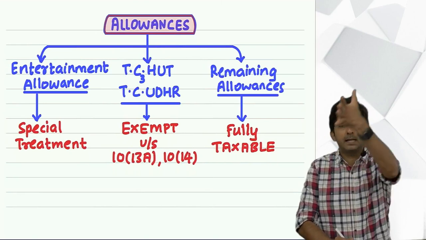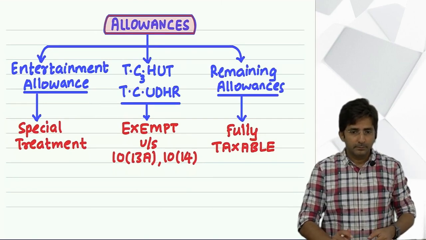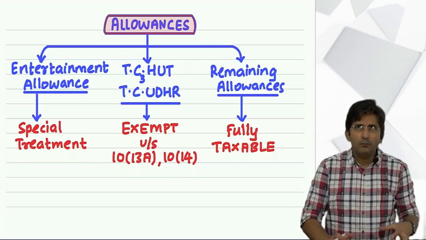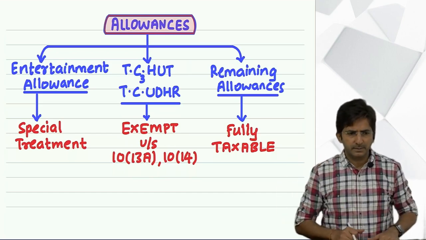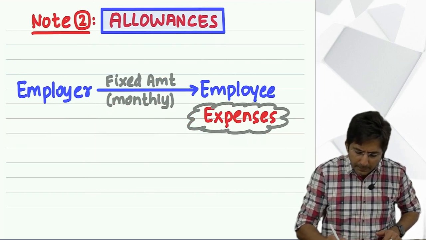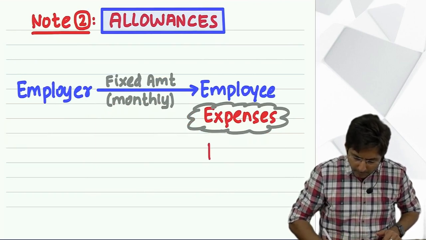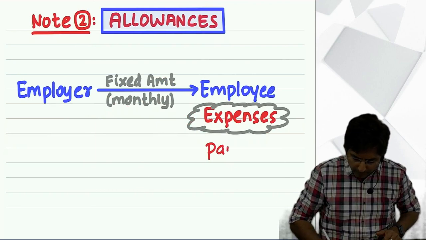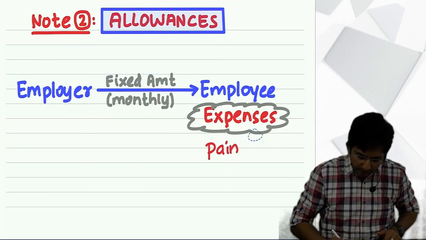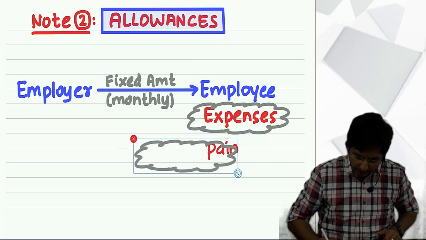Children education allowance. Tell me, is this an allowance for some pain or expense? See, right now, didn't I say allowances can be either for some pain or for some expense? Wait, let me write only here.